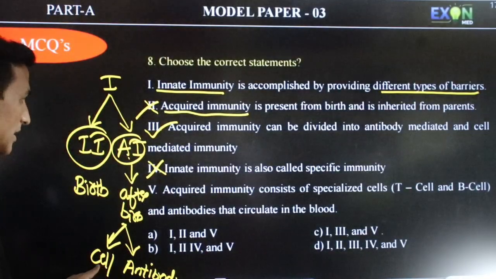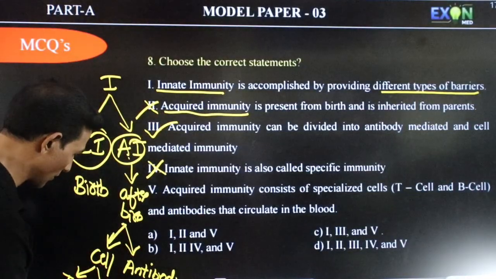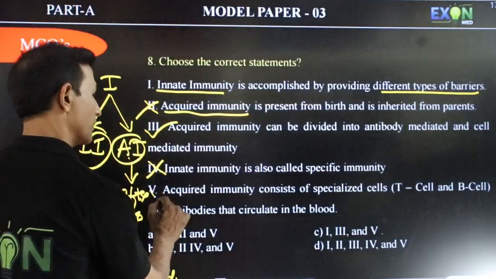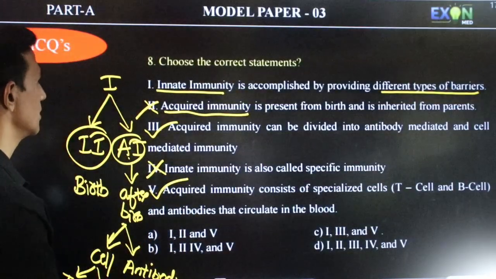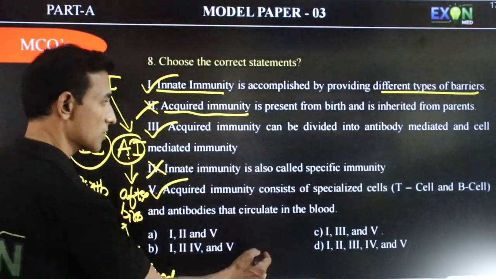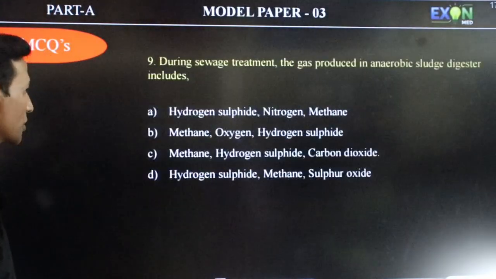Then fifth one, acquired immunity consists of specialized cells: T cell and B cell. Again, cells we have two types. One is the T cell, the other is the B cell that produces antibodies and circulates in the blood. So this is correct. So we have 1, 3 and 5. C is the correct answer. Next question.